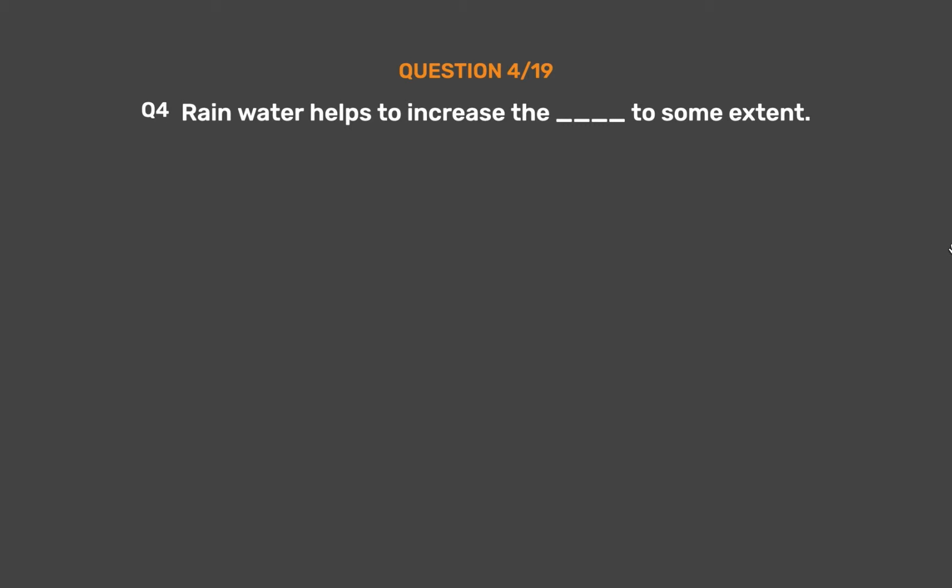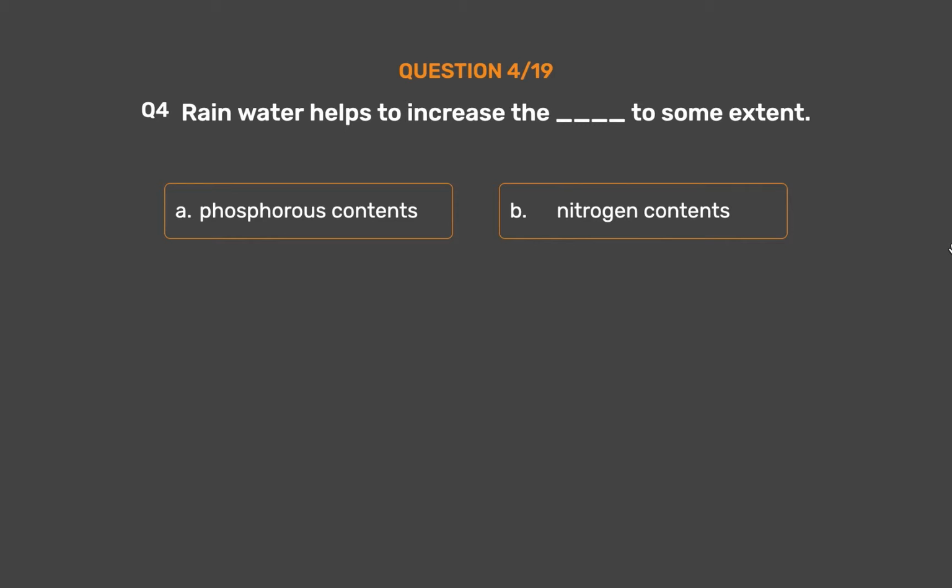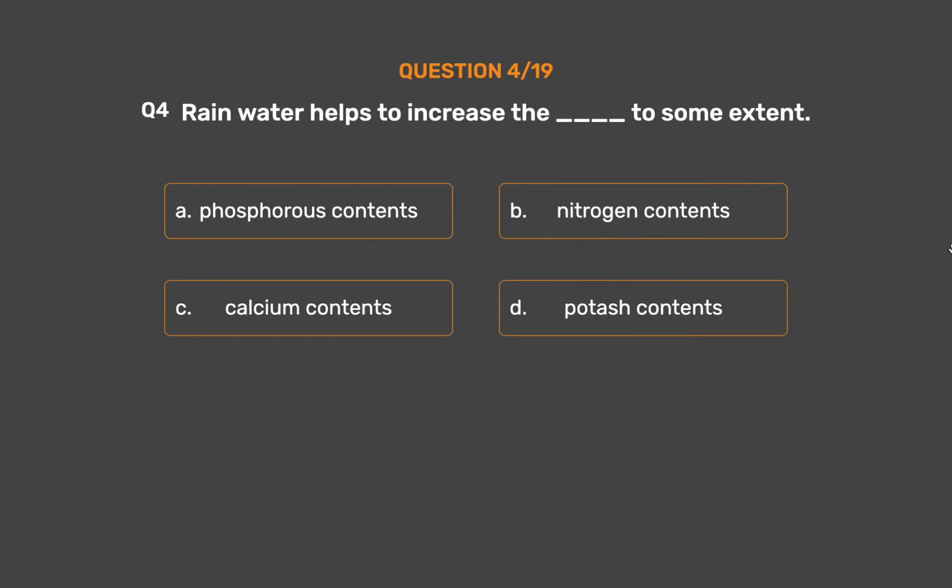Question number 4. Rainwater helps to increase the blank to some extent. Option A. Phosphorus contents. Option B. Nitrogen contents. Option C. Calcium contents. Option D. Potash contents.